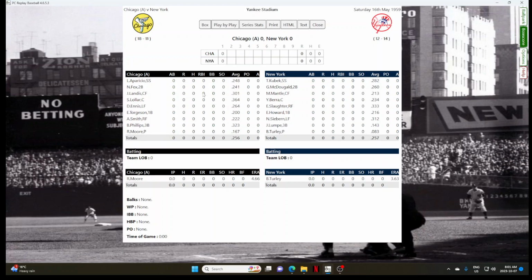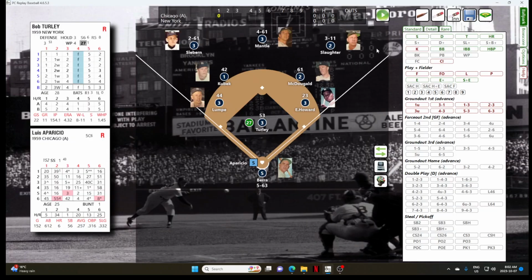For the Yankees, Tony Kubek will lead it off, playing short. Gil McDougald will be at second. Mickey Mantle, with a slow start batting average-wise, batting third. The catcher is Yogi Berra, batting fourth. Enos Slaughter will bat fifth and play right. Elston Howard will be at first. Norm Siebern will be in left. Jerry Lumpe, batting eighth, will be the third baseman. And Bob Turley will be the pitcher, batting ninth.